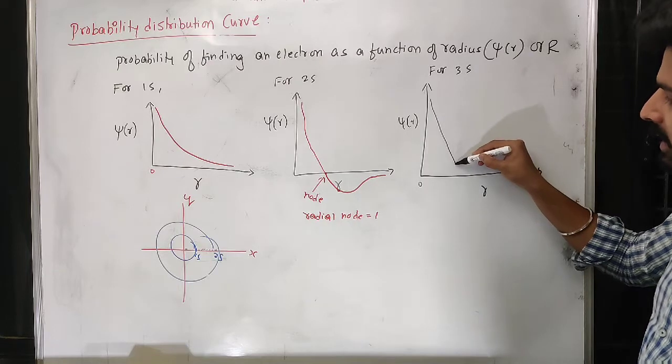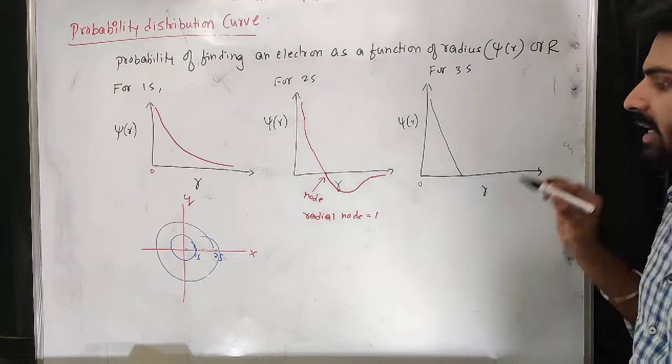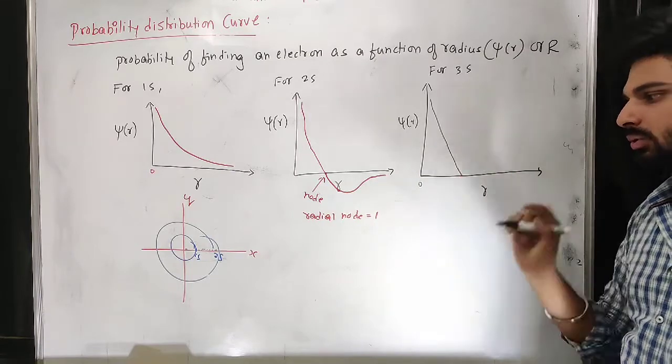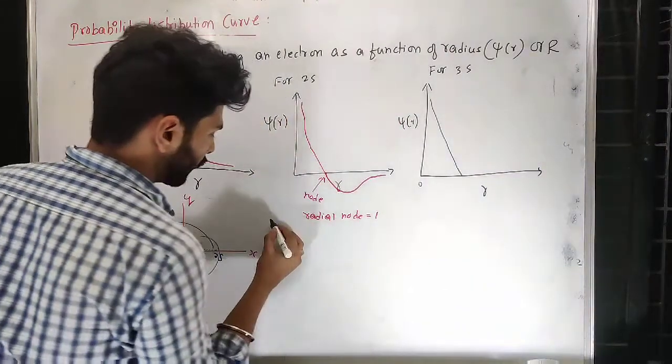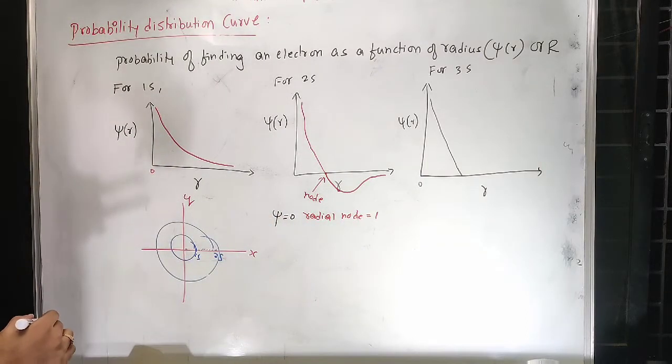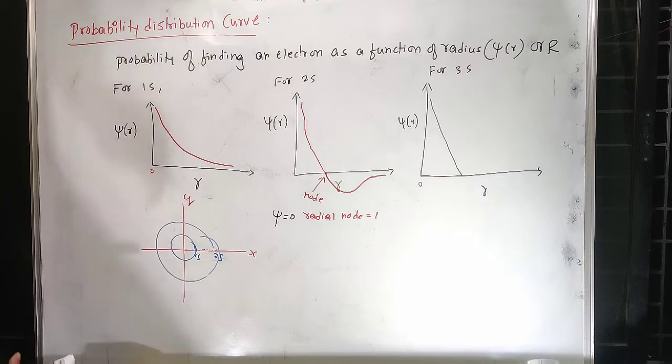Thereafter it is decreasing and there will be the 1s electron. So you can show that psi equal to 0. Node is the place where probability becomes 0. That means psi becomes 0.